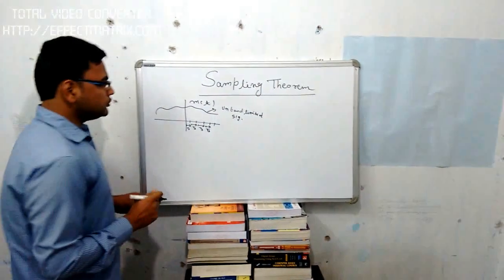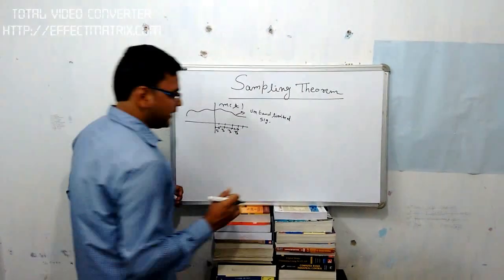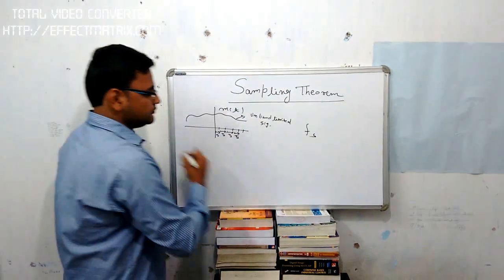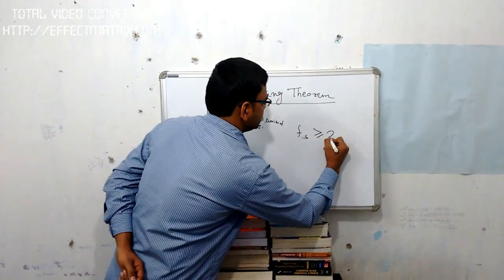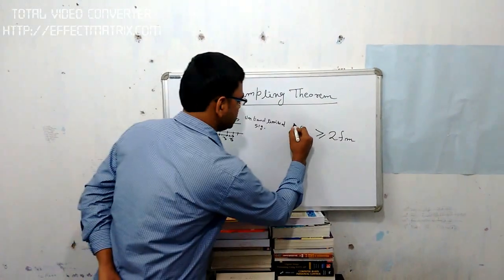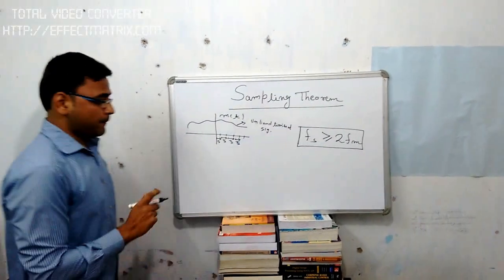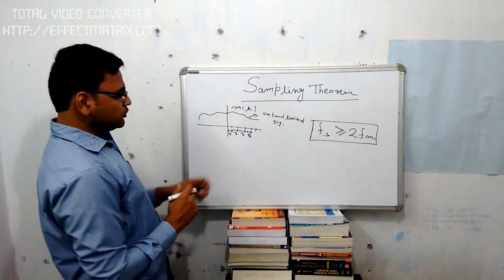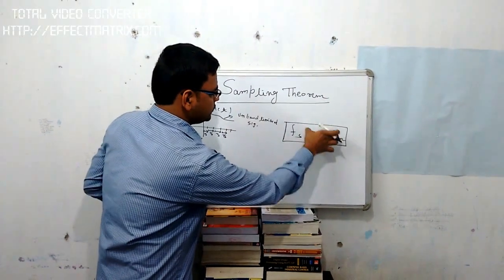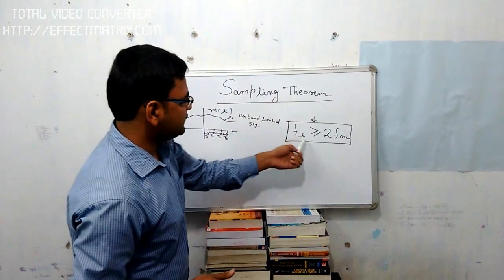In the sampling theorem, we use Nyquist criteria. Nyquist criteria says that sampling frequency must be greater than or equal to 2 times the message frequency. So this is the criteria for perfect sampling. Today we will see how we reach this criteria, fs equal to 2fm.